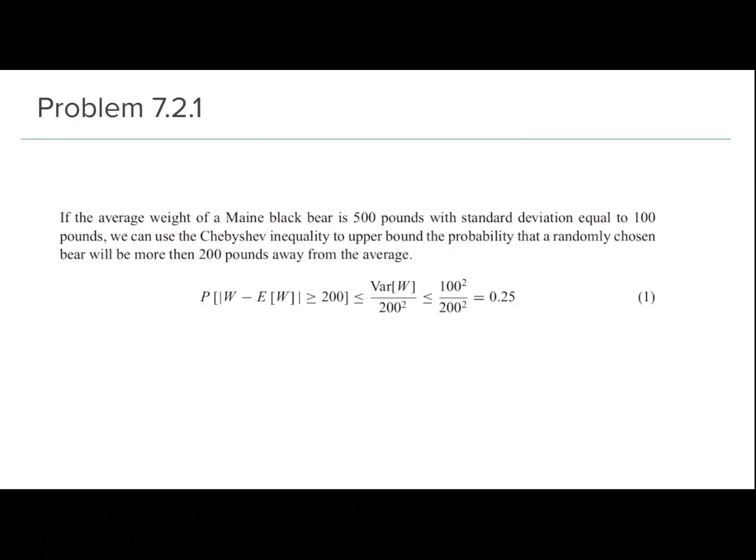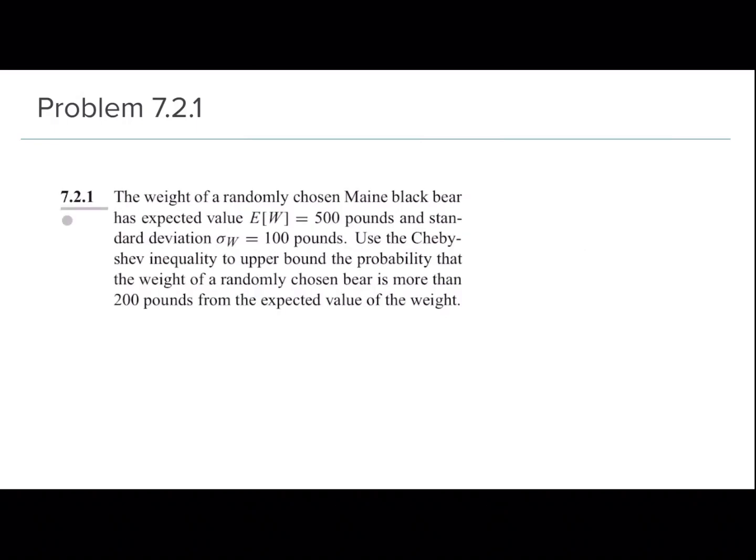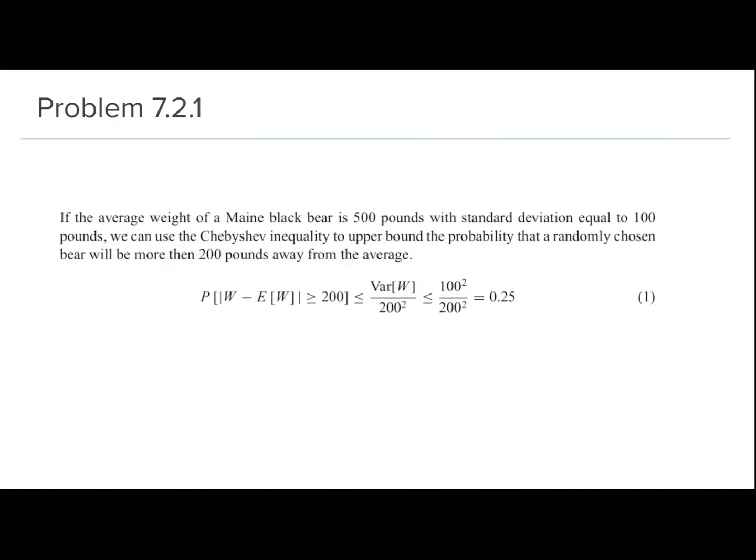So what we have to find is the probability that mod of W minus E of W is greater than or equal to 200. And this is mod because it says 200 pounds from the expected value of the weight. It could be plus 200 or it could be minus 200 from the expected value, right? So that would mean that the weight of the bear is 200 pounds away from the expected value of the weight. So it could be less than 300 pounds or it could be greater than 700 pounds, right? So basically the rest of it is quite simple. It's simply just the formula. But the important part to understand here was the statement that the weight is 200 pounds away from the expected value of the weight.